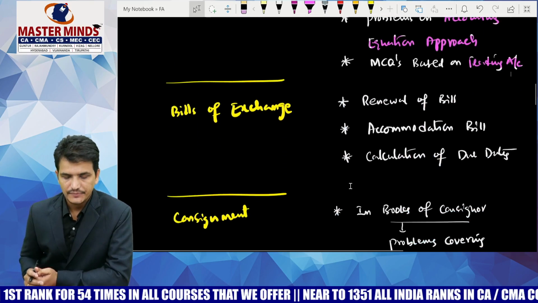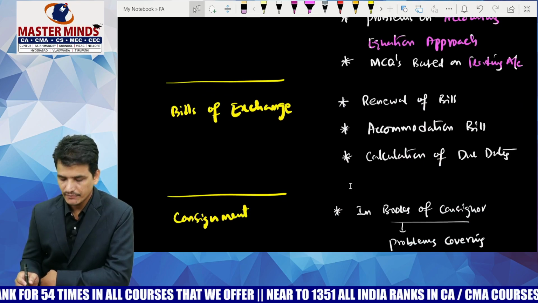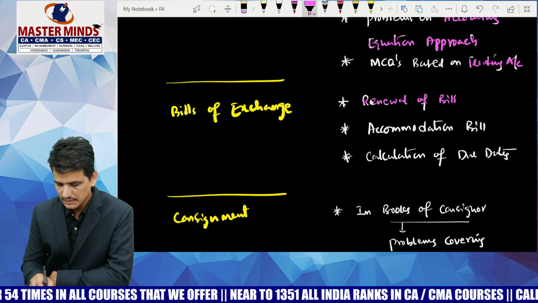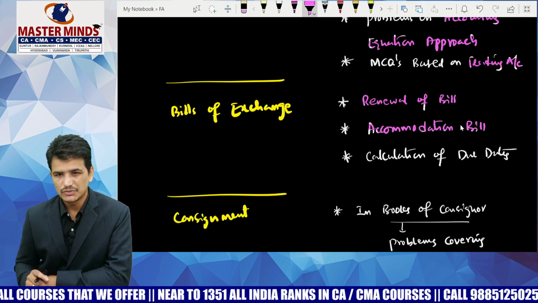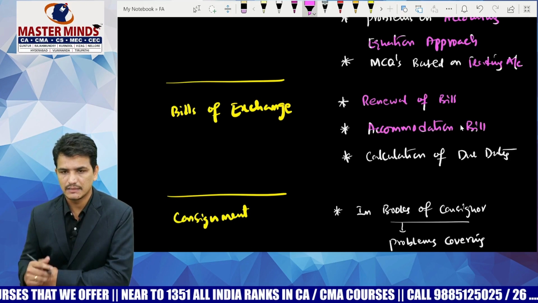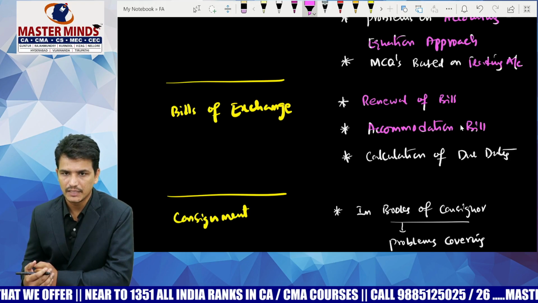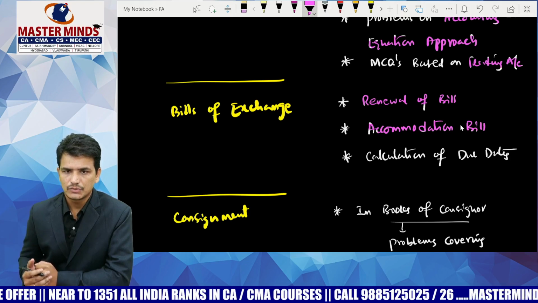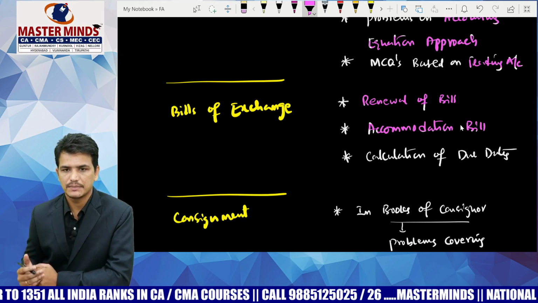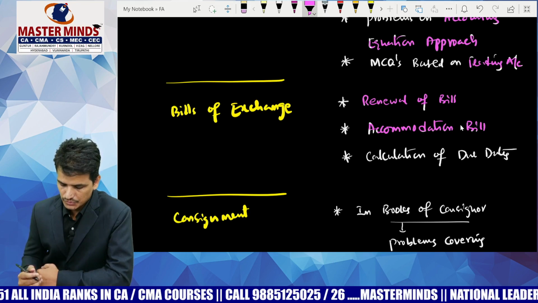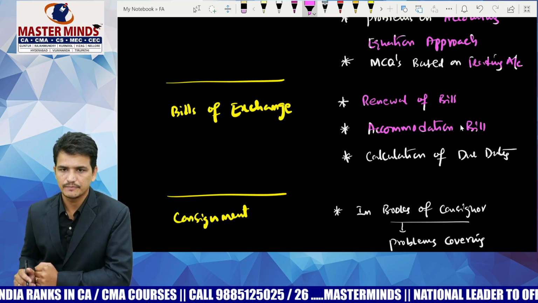Next, coming to the bills of exchange chapter. There is a possibility of getting a question based on the renewal of bills. Also, please go through the area called accommodation bills. These are the areas. Accommodation bills are the area where the students are going to feel it is tough. I think a question may also be tested in the public examination based on these accommodation bills only. So please go through these accommodation bills also.